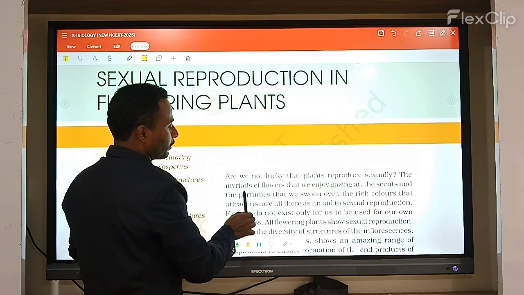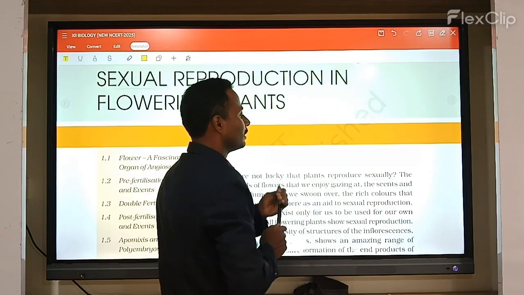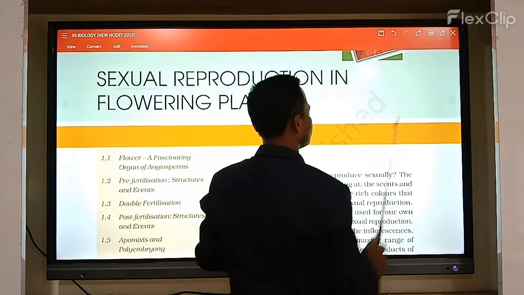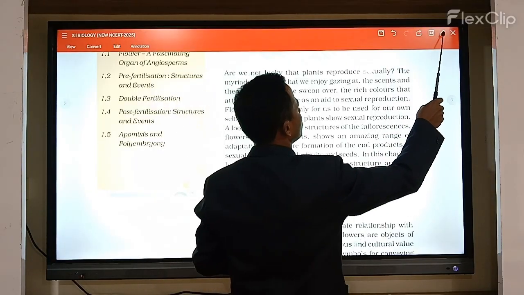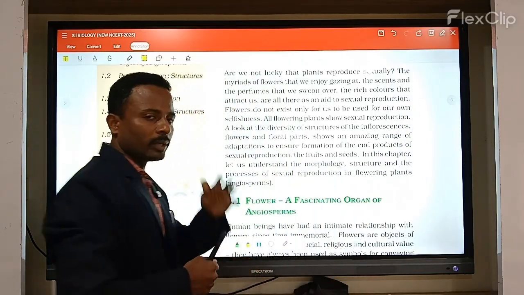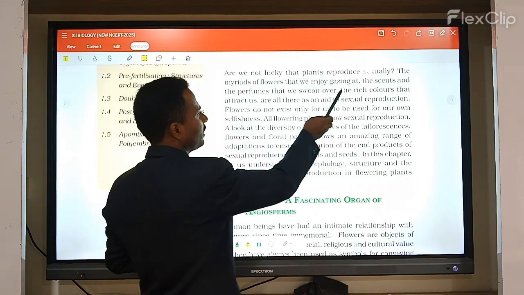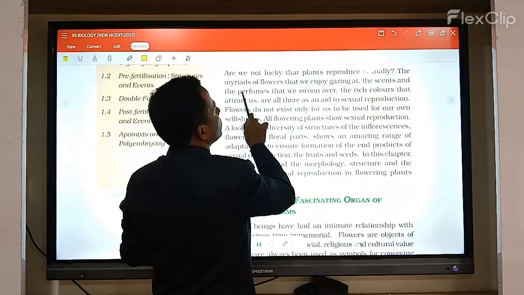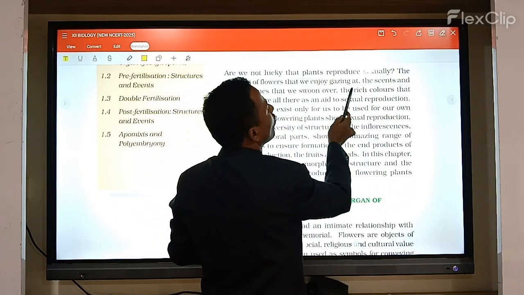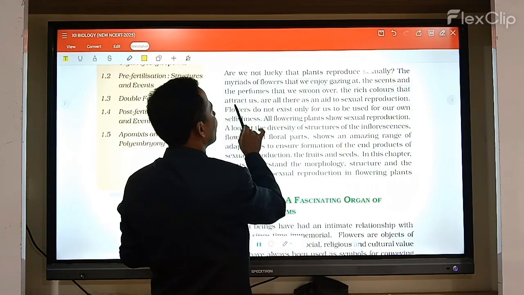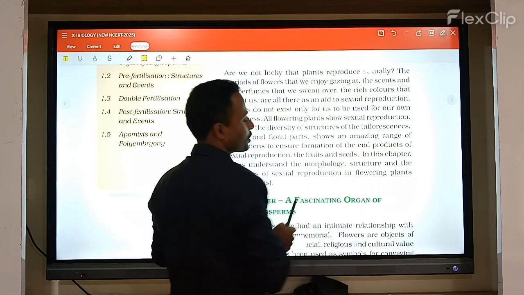The flowers that we enjoy, gazing at the scents and the colors, attract us. Most flowers attract us because they have nectar, scents and perfumes, and rich colors that attract, and all of this is part of sexual reproduction.